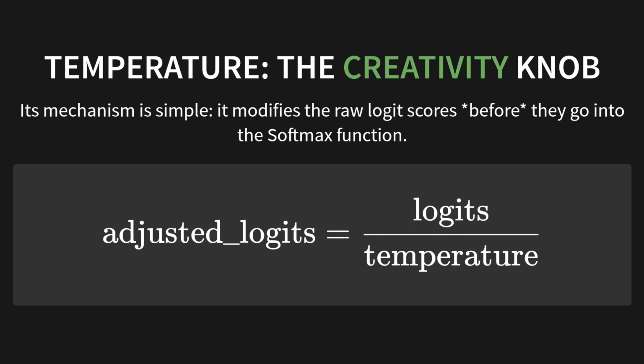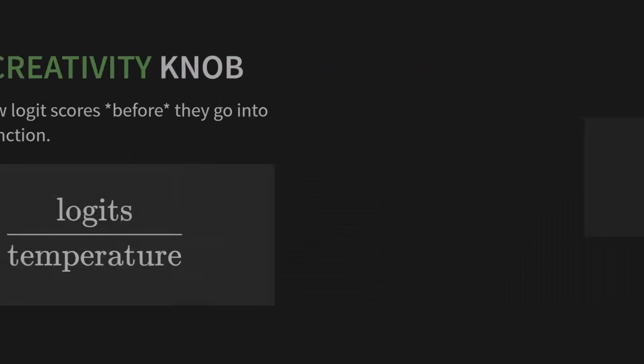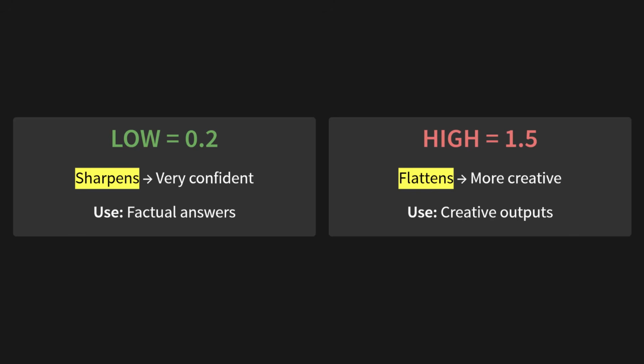Check out the formula here. The adjusted logits are just the original logits divided by the temperature. So what does that do? Well, if you set a low temperature, like 0.2, the distribution gets much sharper. The model becomes very confident in its top pick. You'd use this for things like factual answers, where you want precision. But if you set a high temperature, like 1.5, the distribution flattens out. This gives the less likely, more creative words a better chance of being picked. You use this for more creative outputs.